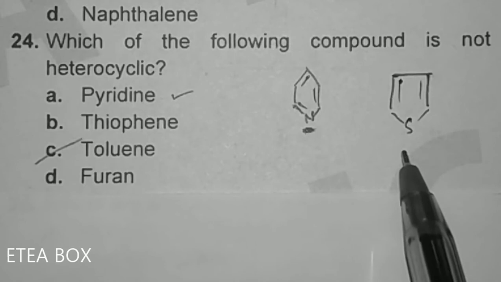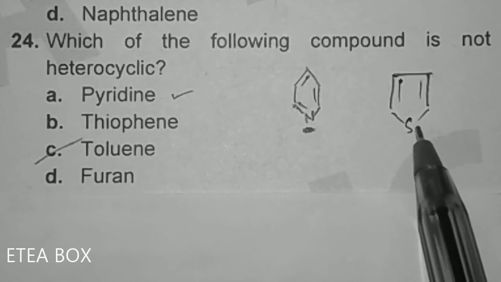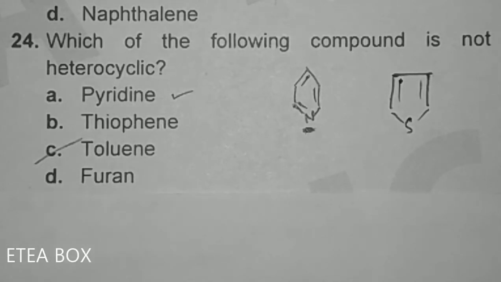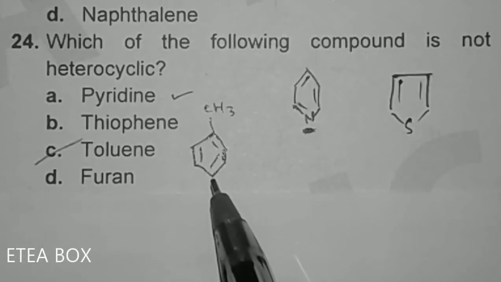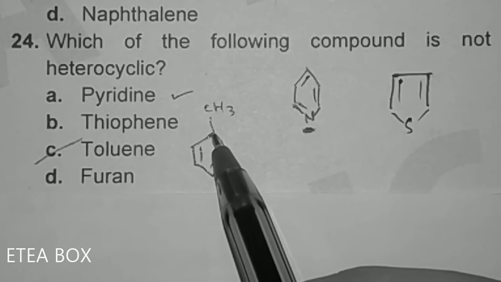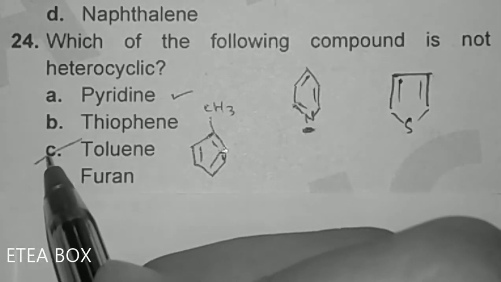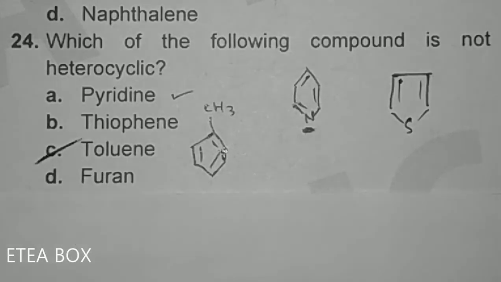Look, this one is thiophene. Thiophene also contains sulphur, which means that this one is heterocyclic. And look, this one is toluene, and the ring contains only carbon atoms. It means that this is homocyclic. So option C is correct.